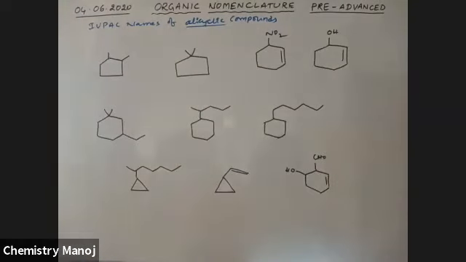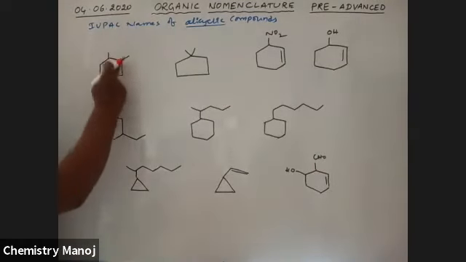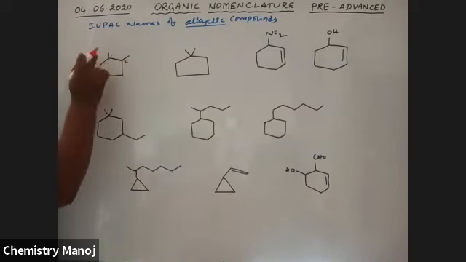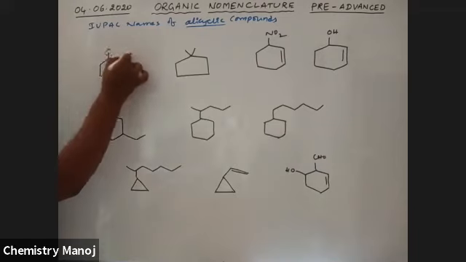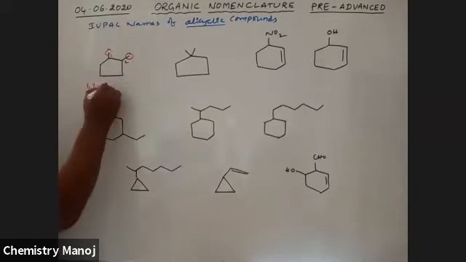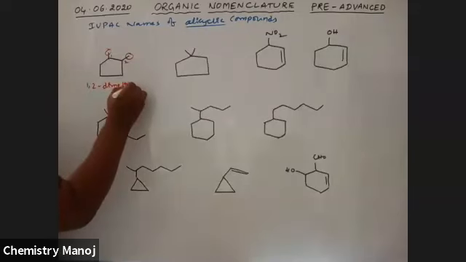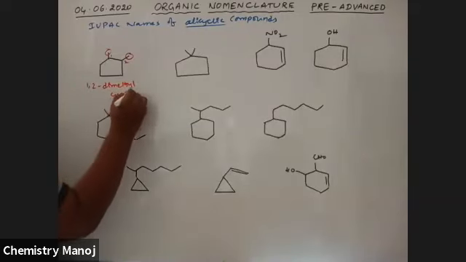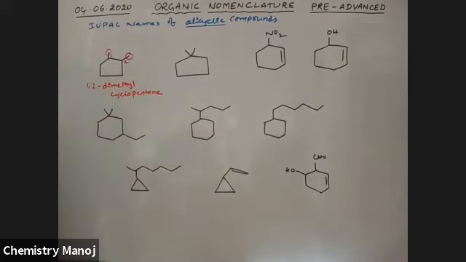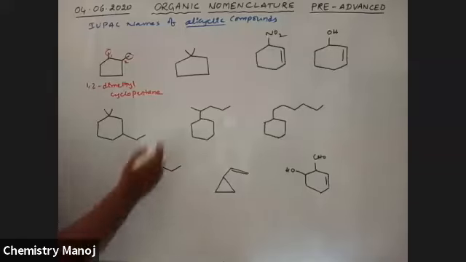See here. It is cyclopentane. It is at the first position. It is the second position. There is one carbon. It is methyl. It is methyl. Therefore, 1,2-dimethylcyclopentane. Next, what about this?